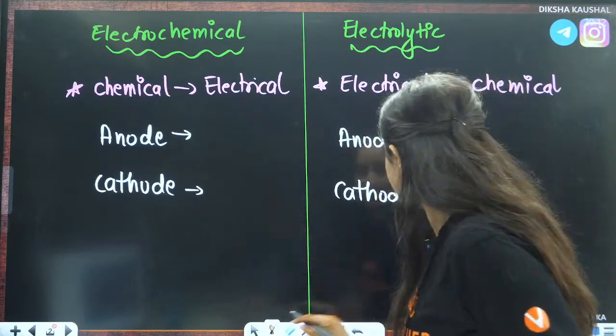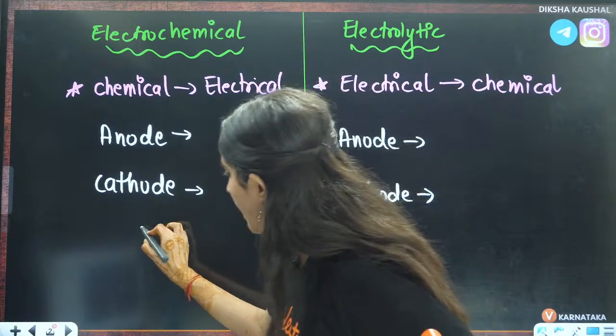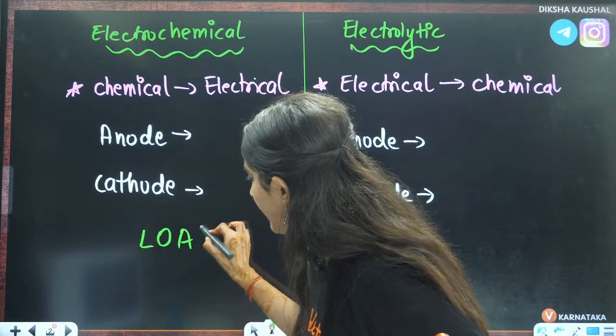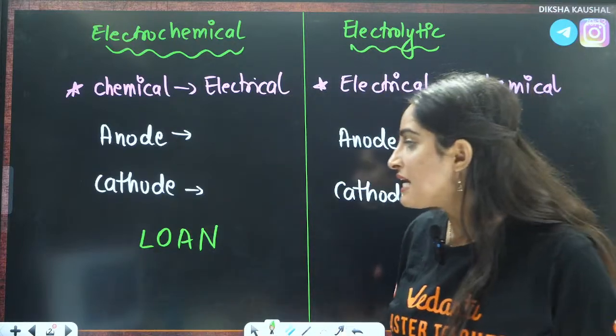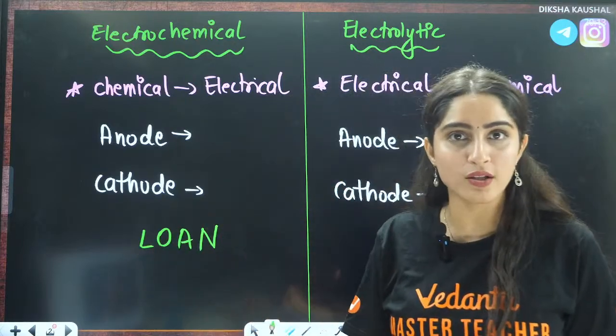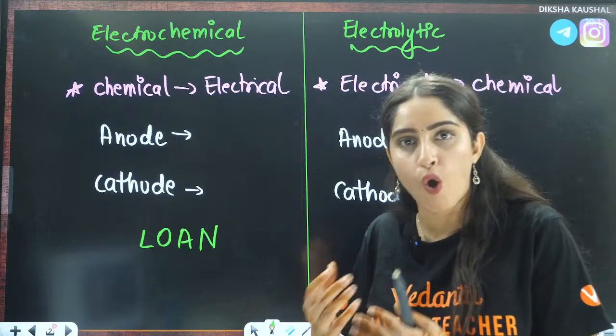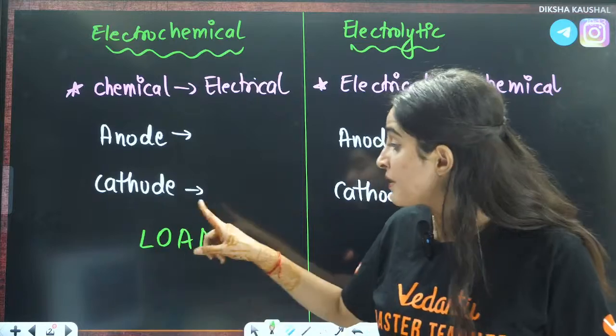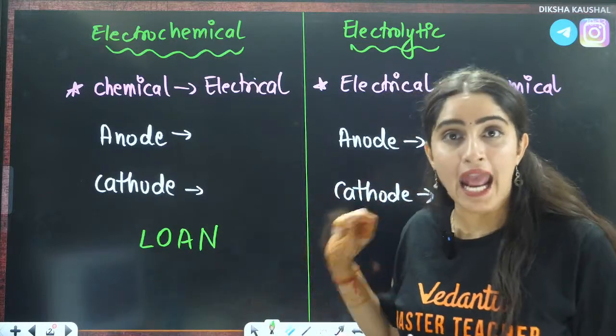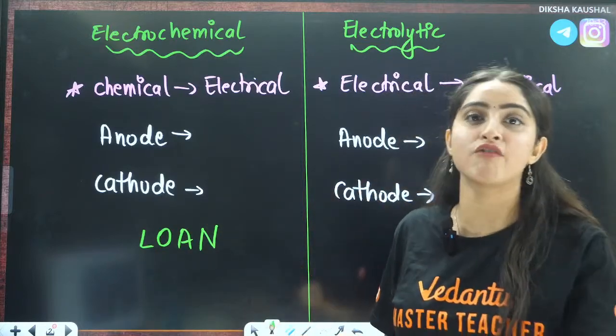For the signs, you just need to remember one thing, that is LOAN. What is this LOAN? L means loss of electrons, O means oxidation, A means anode, and N means anode is a negative electrode.